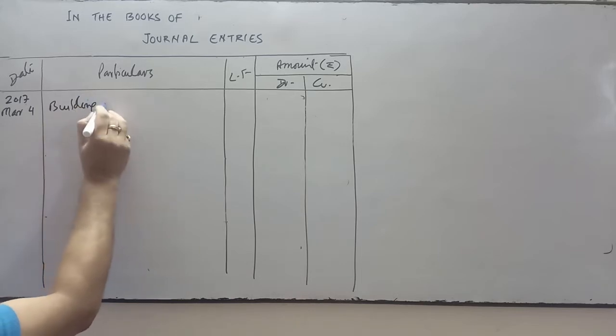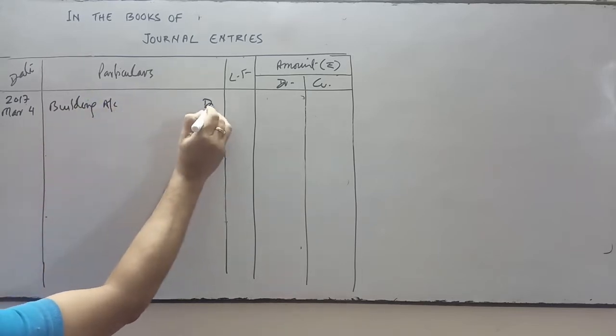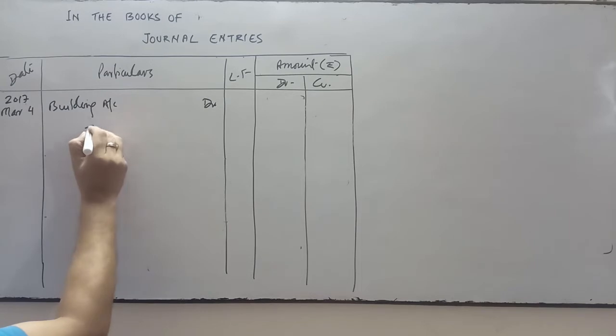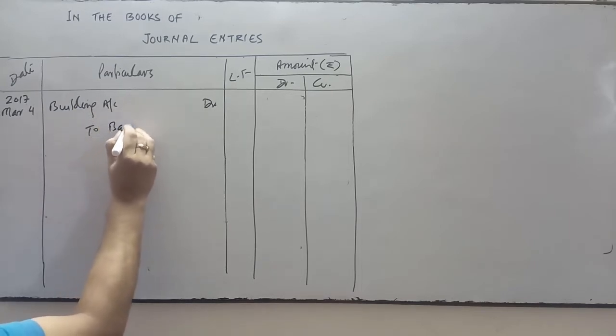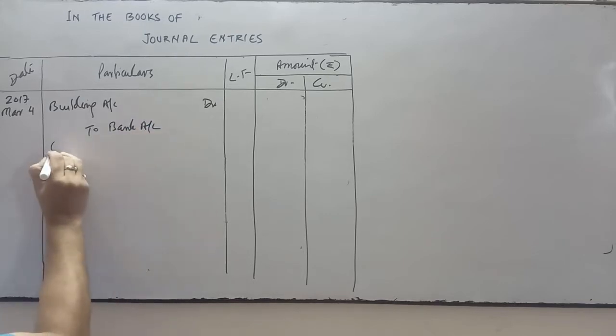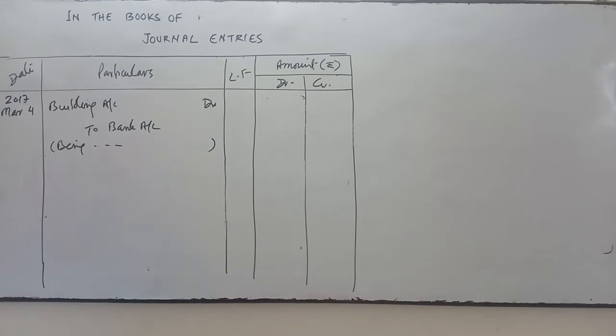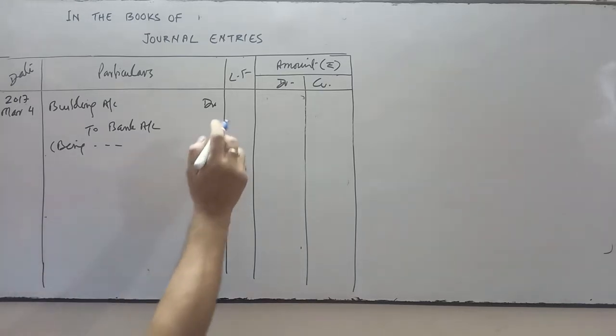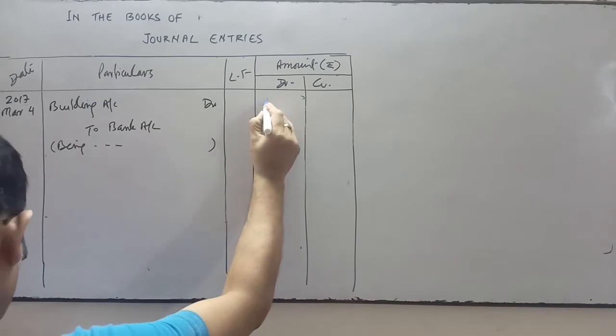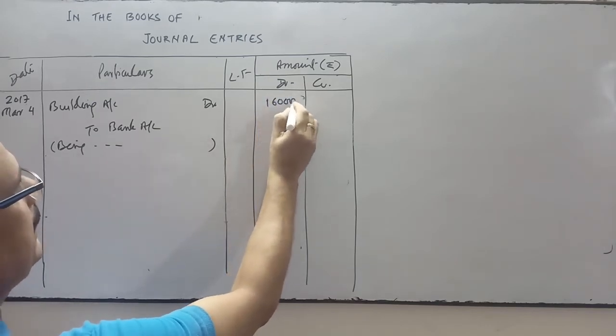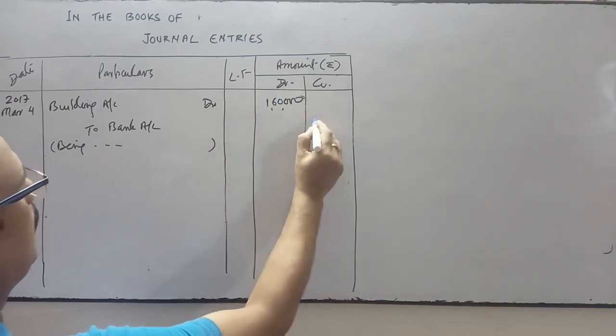What comes in is debited. Building comes into the business, and payment is done, so cash or bank account will be credited. Being building purchased for rupees 1,50,000 and expenses incurred on it rupees 10,000 paid by cash. This will be the narration. But the total amount we will write is 1,60,000, including the expenses.